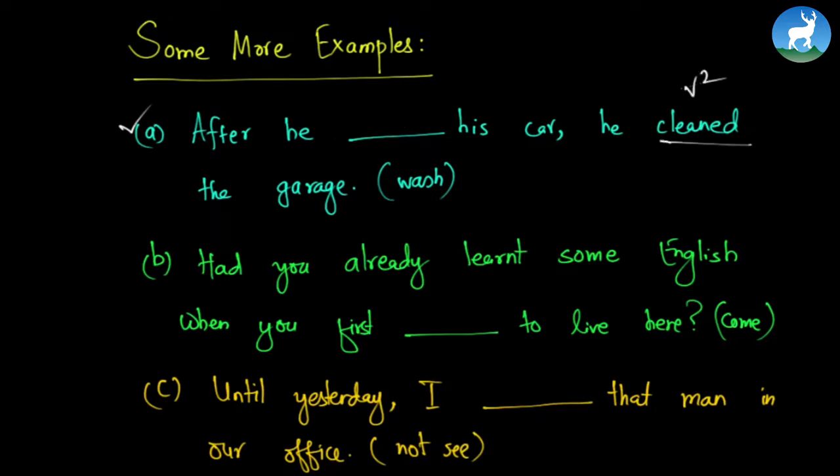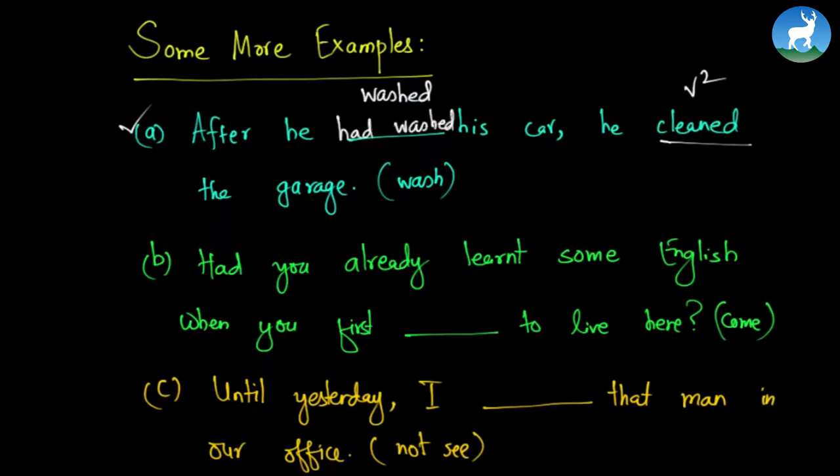So here is V2. So what happened in the first section? Which tense are we going to use? Is it the simple past tense or is it past perfect tense? After he washed his car, he cleaned his garage. That means two actions are going in a continuous way. But that does not seem feasible. Or, after he had washed his car, he cleaned his garage.